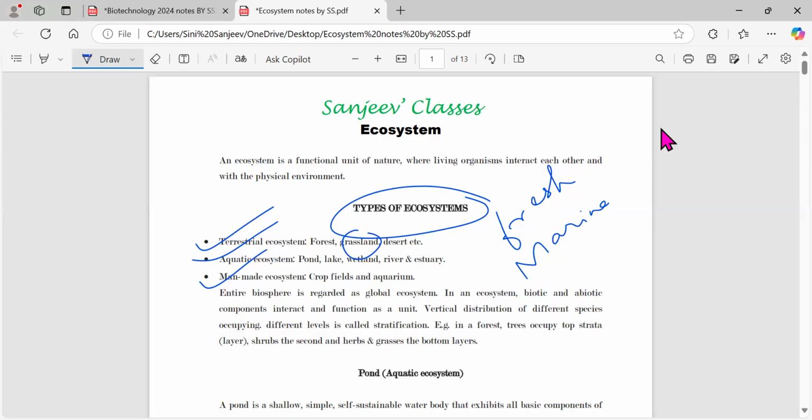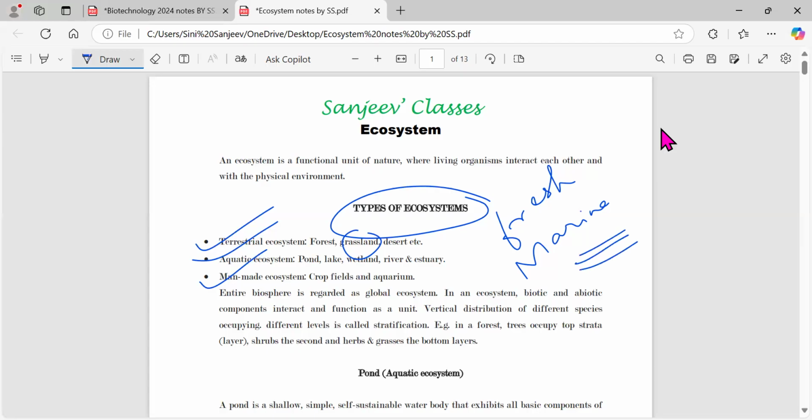So it's not a natural ecosystem. For example, if you see an aquarium, the aquarium is for the fishes, but who made it? Man. Then you have crop fields, the farm, the agricultural land. All these are made by whom? The man. So it is a man-made ecosystem.